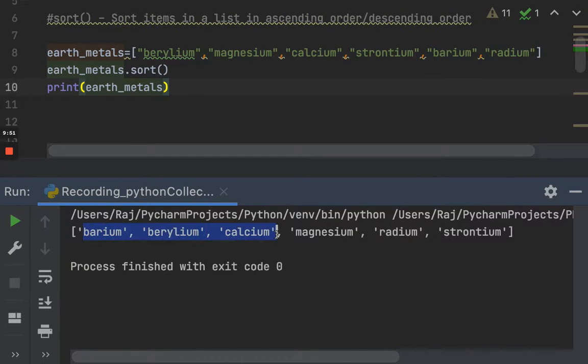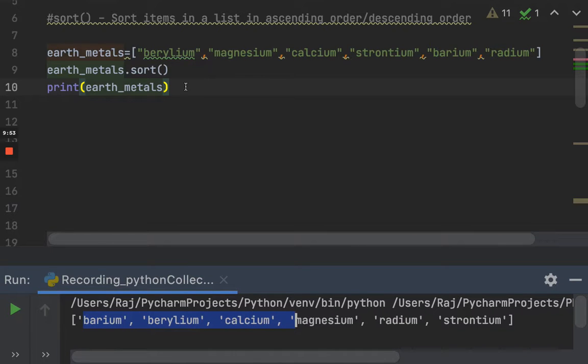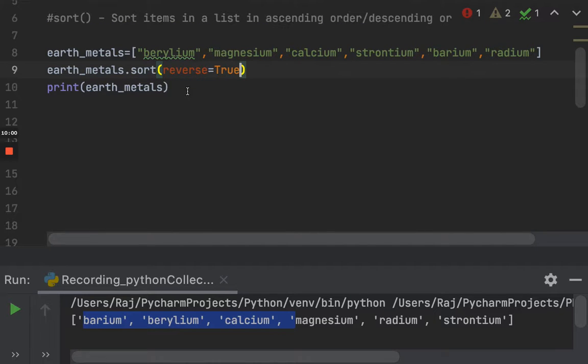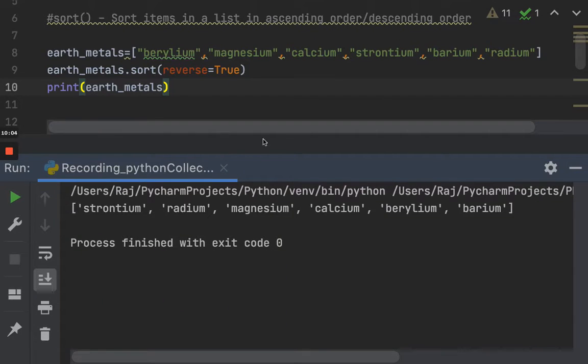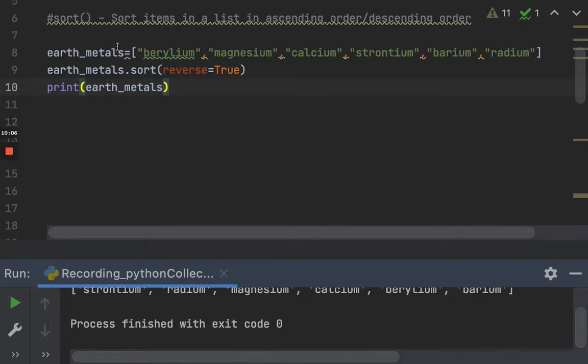Like with the alphabet B, C, like in alphabetic order. Okay, so in a similar way, if I type reverse is equal to true, I would get the output in a descending order.